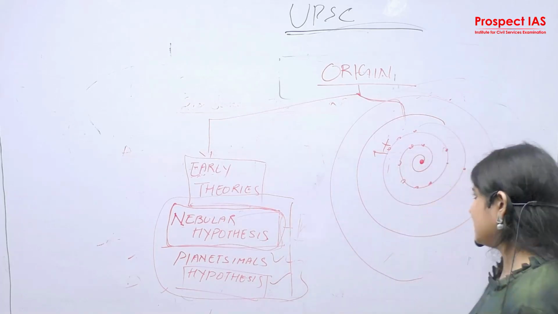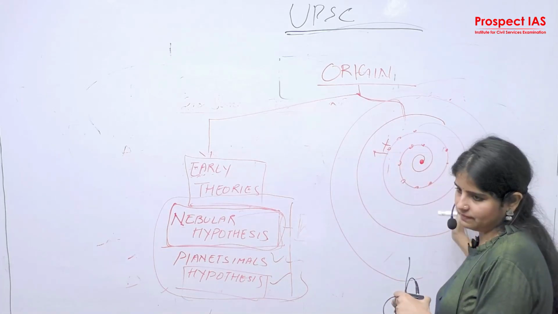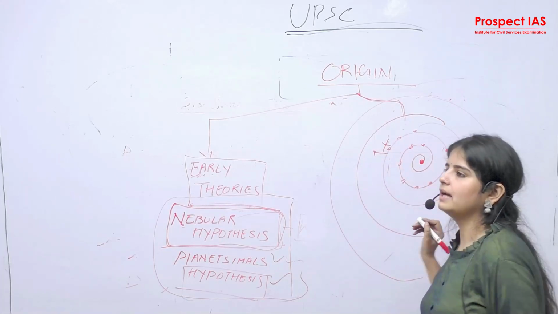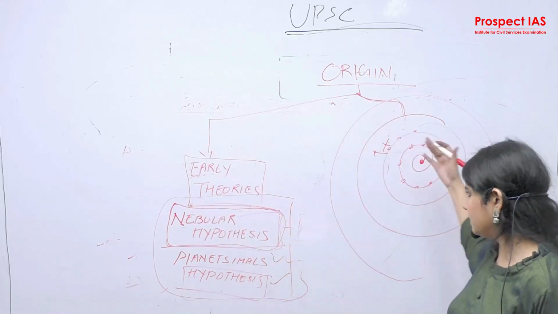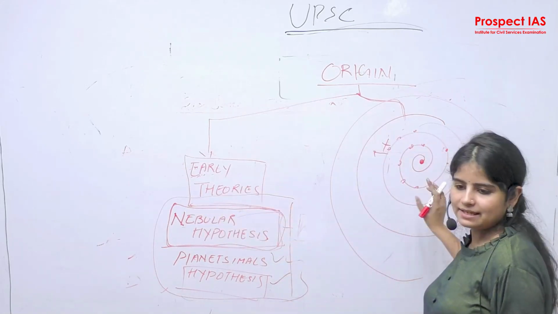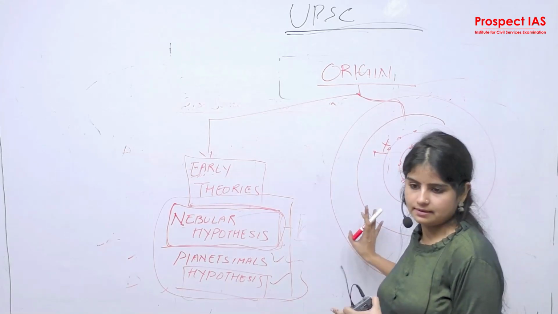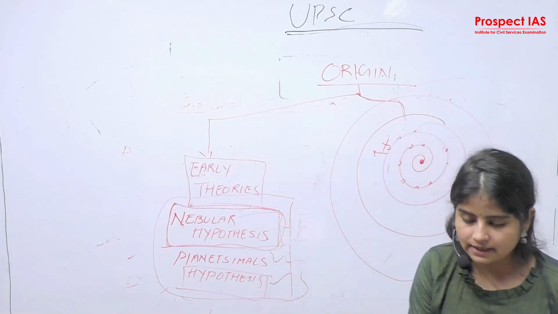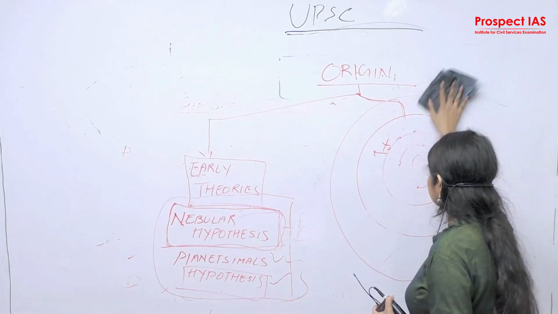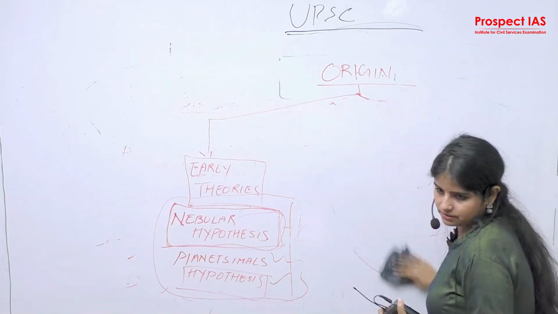So this was stated by Edwin Hubble, later revised by Jerry and Hubble. The Big Bang theory has been revised from time to time. The Astronomical Society of the USA has given clear evidence that yes, the Big Bang theory truly exists. Why? Because when they studied the black hole, it showed the criteria of expansion.